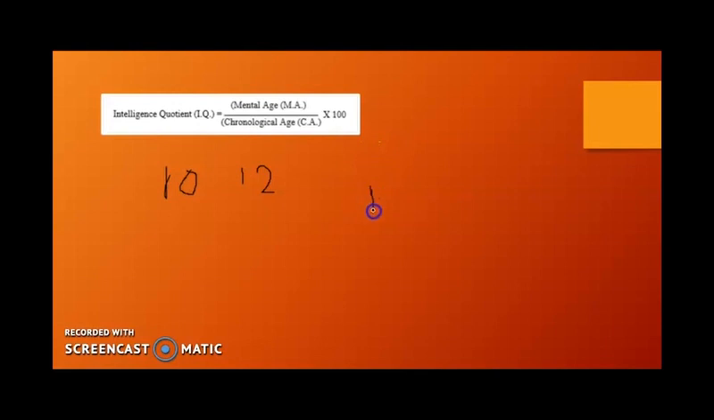So substitute 12 upon 10 into 100. You get 120 as your answer for IQ. Hope this is clear of how we have derived the IQ of the child.